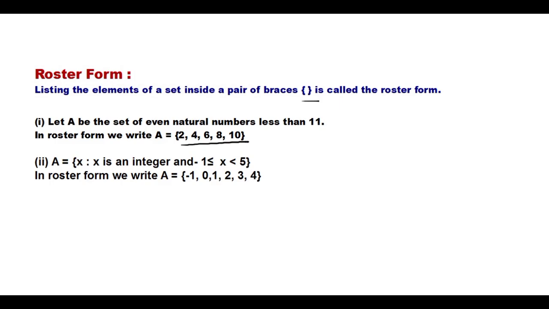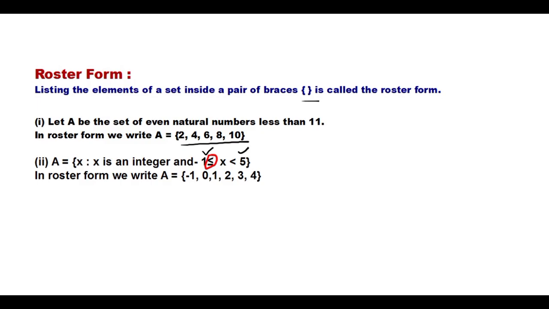Got it? Second example: A is equal to x such that x is an integer, -1 less than or equal to x less than 5. That means it should be more than -1, but less than 5, and we should take equal to also. The less than or equal to symbol here means x is equal to -1 or more than -1.